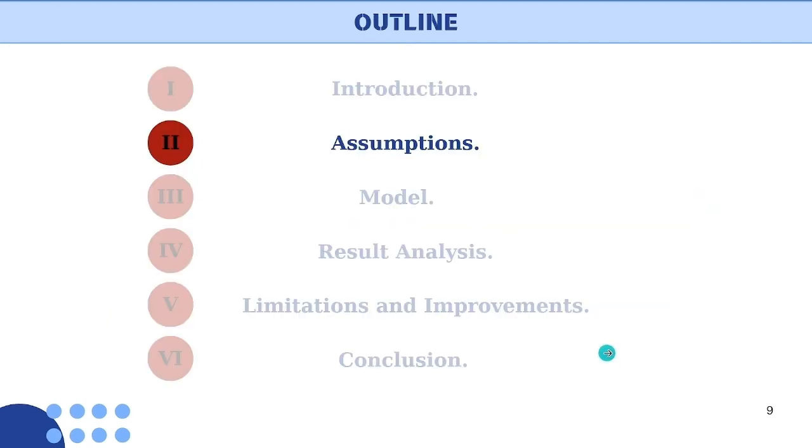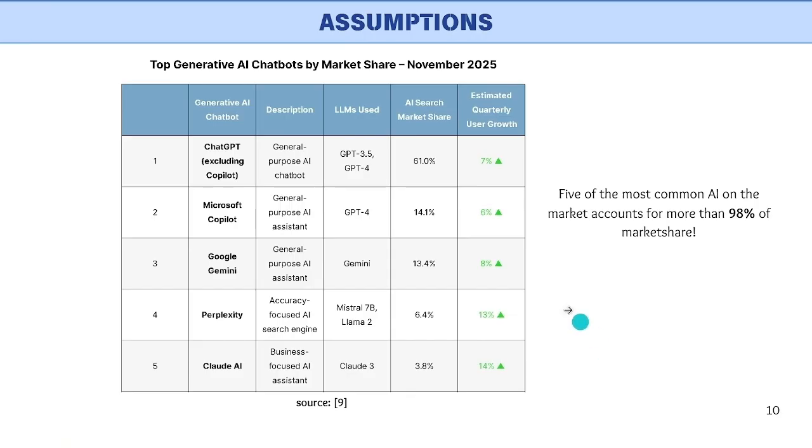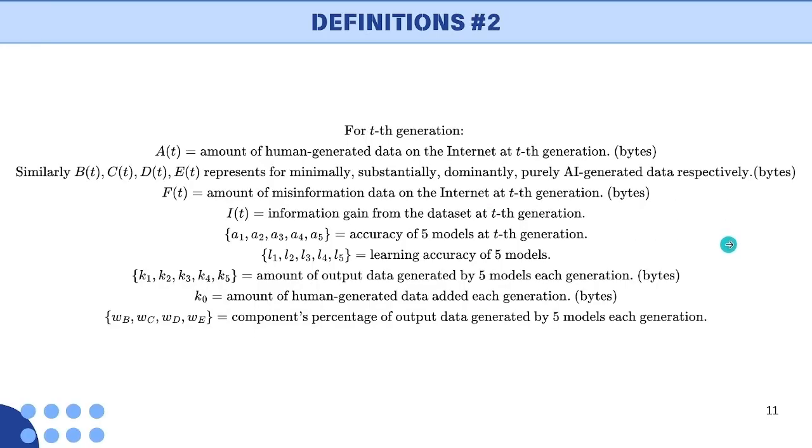And then move to the second section, some key assumptions of our model. First of all, we will choose 5 AI models on behalf of multi-AI because in reality, the 5 most well-known AI account for over 98% of the market share. This allows our model to partially reflect the overall accuracy of the AI system. And for T generation, we also define some variables here too.